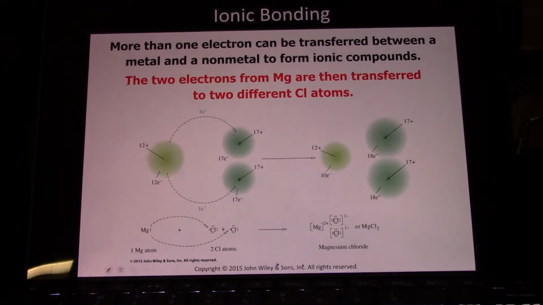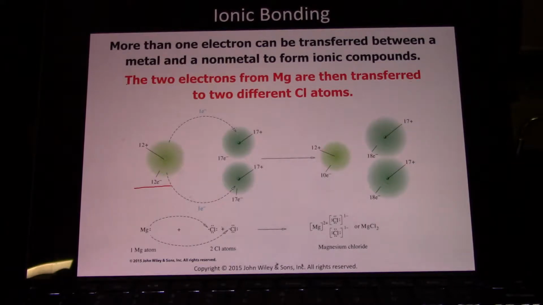Again, magnesium wants to give up 2 electrons to become like a noble gas. It's 1s2, 2s2, 2p6, 3s2. If it gives up 2 electrons, it'll become just like neon. And chlorine each wants to gain 1 electron to become like argon. But you need 2 of them to gain the 2 electrons. So magnesium chloride has to be MgCl2. Magnesium gives up 2 electrons to be like a noble gas. Chlorines are gaining 1 electron each to become like a noble gas.